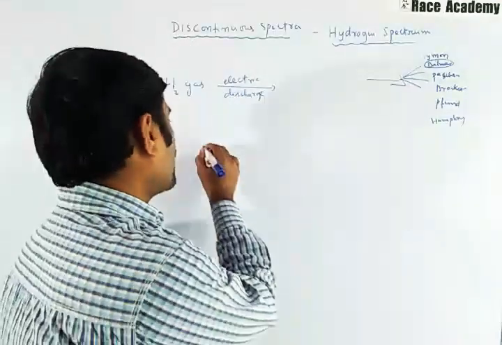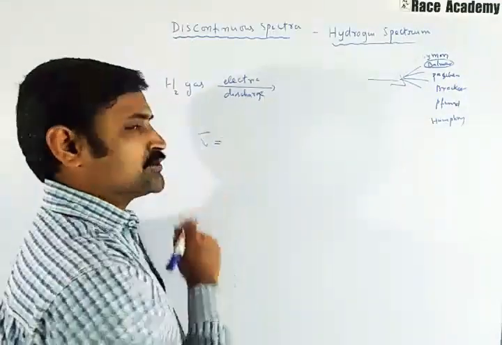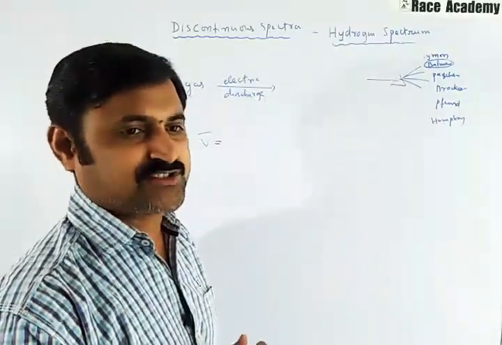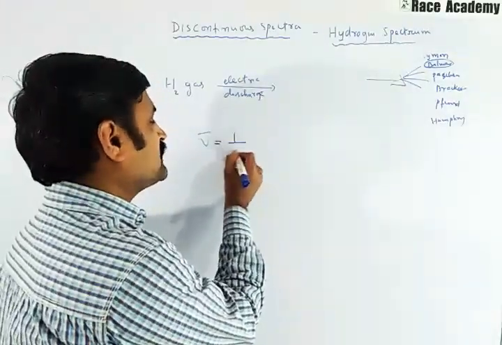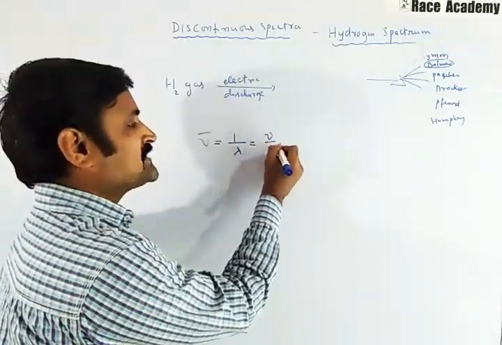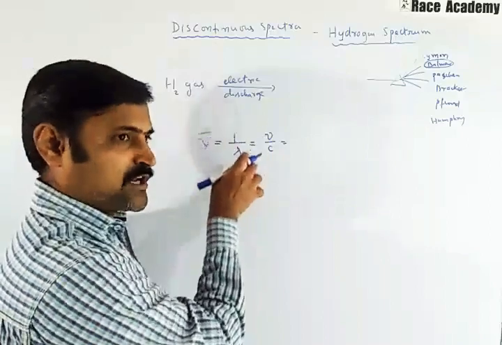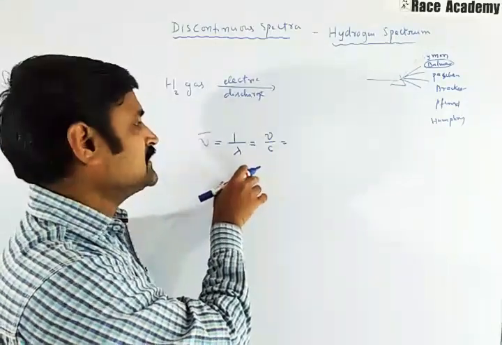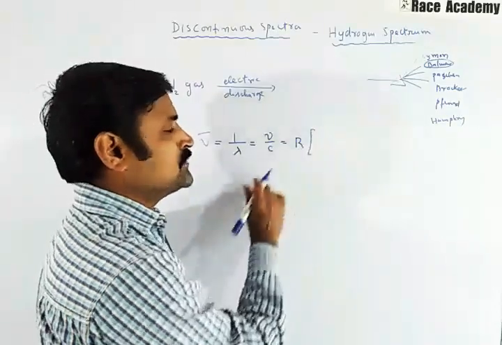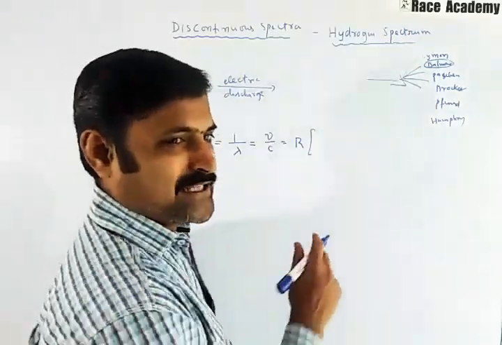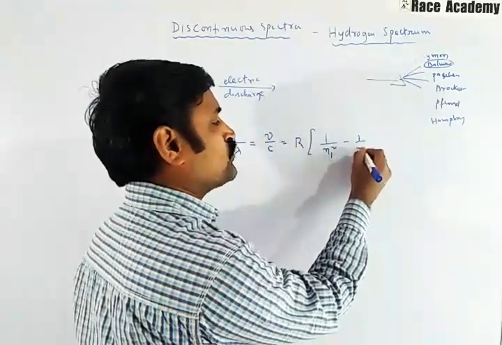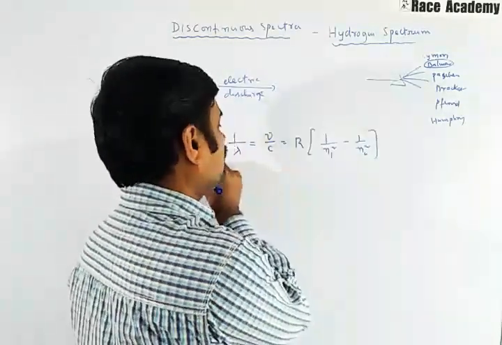The wave number of the spectral lines can be calculated using the formula: nu bar is equal to 1 by lambda, the reciprocal of the wavelength, which is equal to nu by c, which is equal to R into 1 by n1 square minus 1 by n2 square.